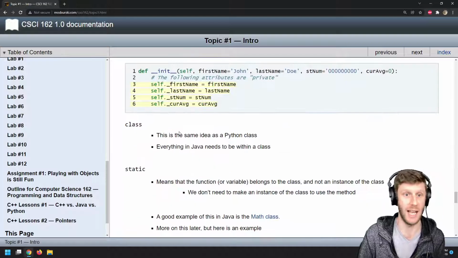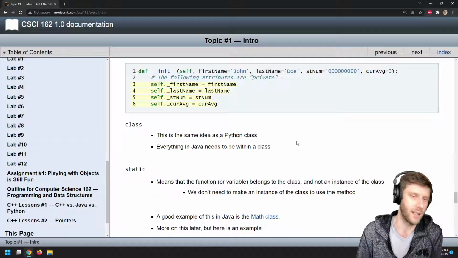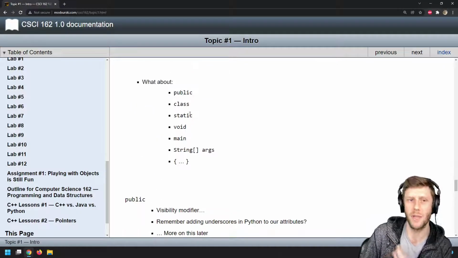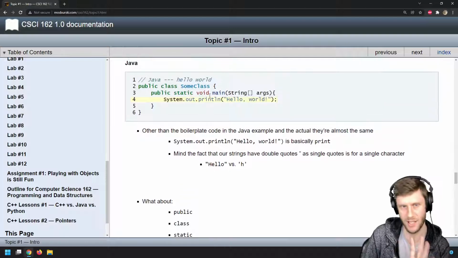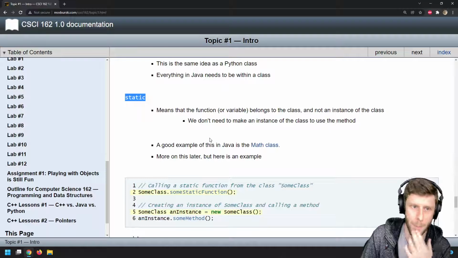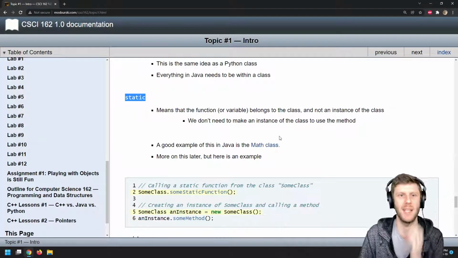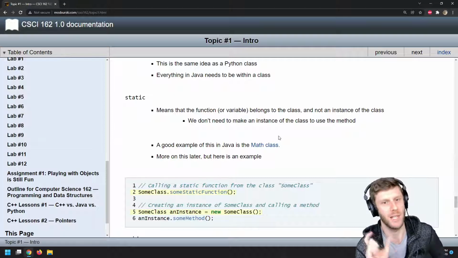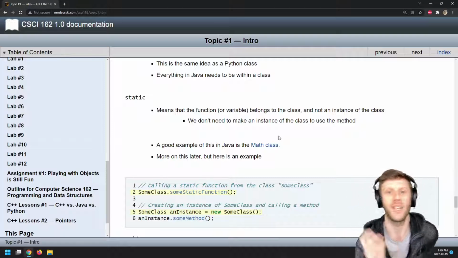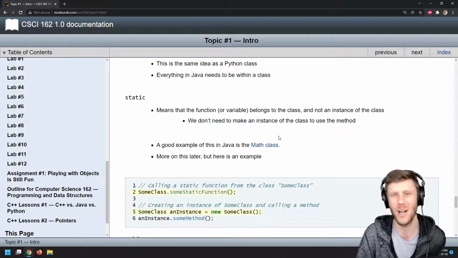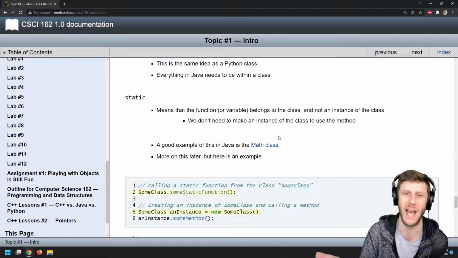Public, okay, class, it's the same as Python. The interesting thing, everything in Java is part of a class. It has to be. Static is probably the most complicated of the keywords that we'll talk about today, and it will become far clearer later in the course. But static is a keyword that means that what we're about to define belongs to the class itself and not an instance of the class. So we don't need to make an instance of that class to use that method.